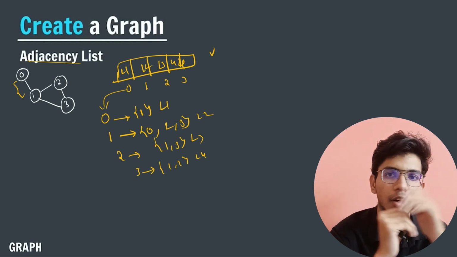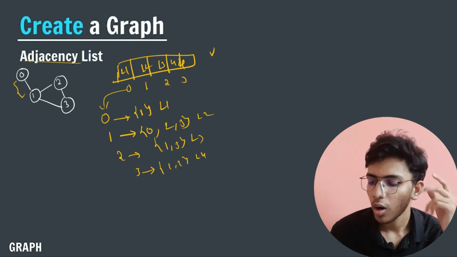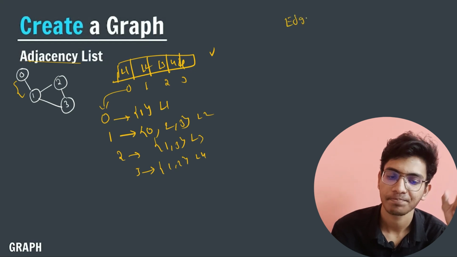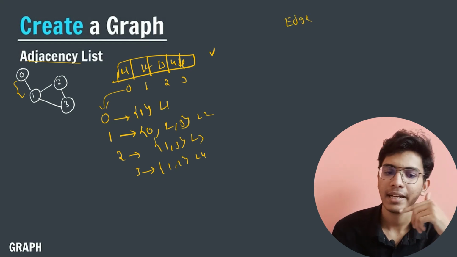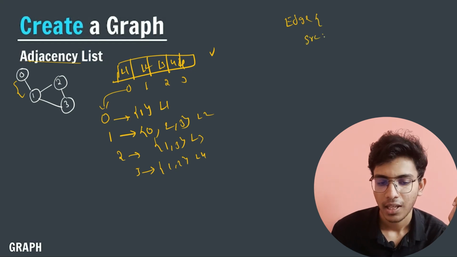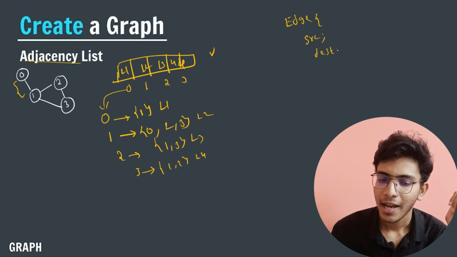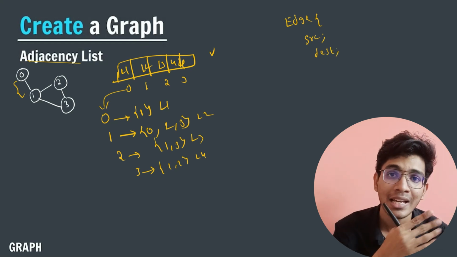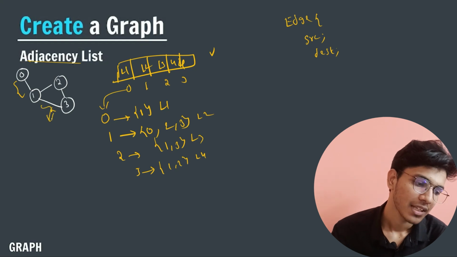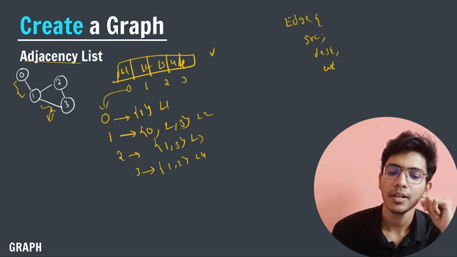Now what is the code for it? How do we code this concept in our program? First of all, I will define my edge class. In the edge class, what things am I having? I'm having source, destination, and the corresponding weight. Here you can see that the edge is having some weight, so I will define weight.